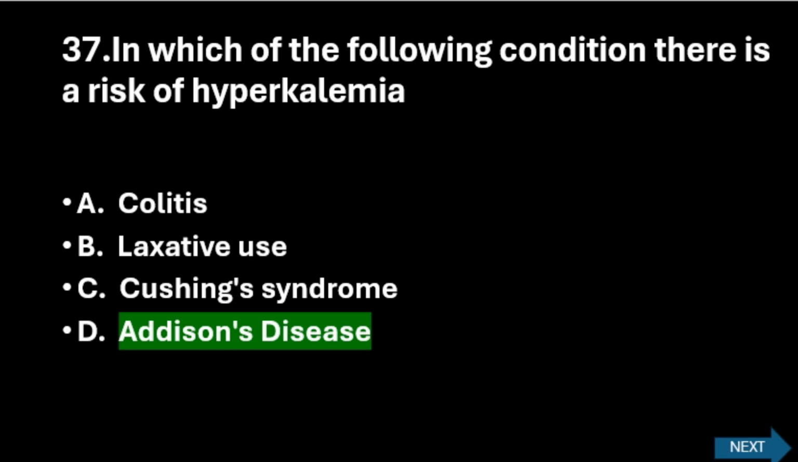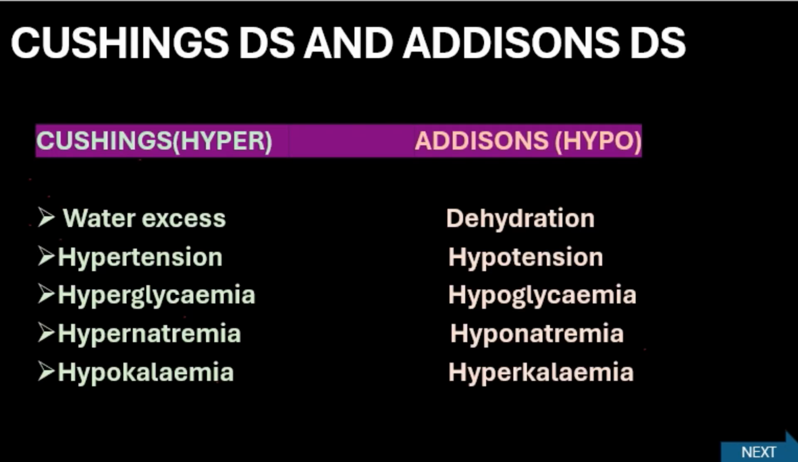That's why we will go to the table to compare and contrast the characteristics of Addison disease and Cushing's disease. Cushing's is hyperpituitarism and Addison's is hypopituitarism. So Cushing's is for hyperactivity of pituitary, Addison's is for hypoactivity of pituitary.